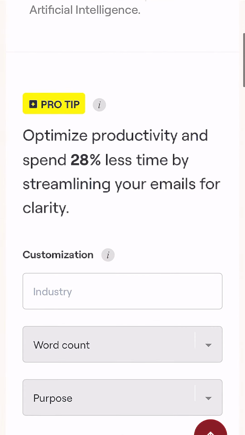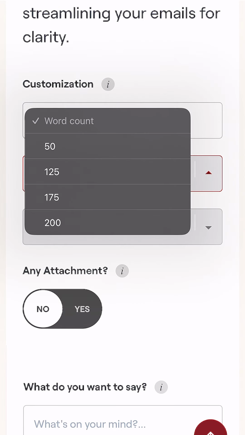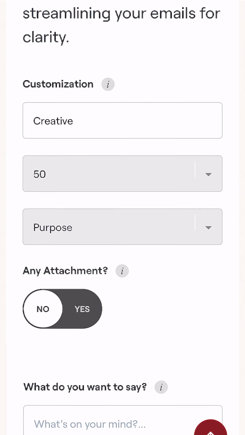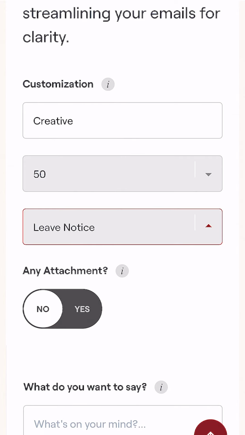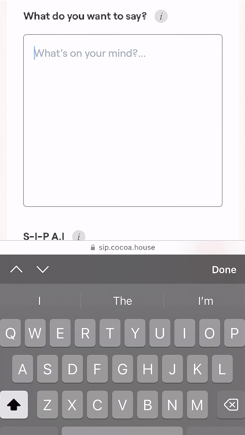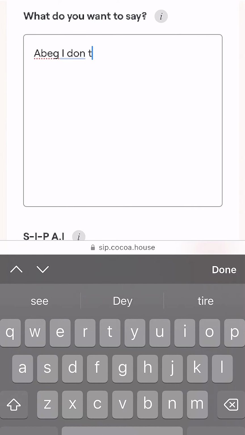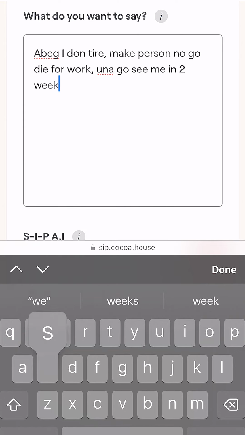If you scroll down, you go see customization. You go see industry. We go put creative, word count. Most say 50 word. If you choose any number where you want. What's the purpose? Make we pick leave notice. Make I say what do you want to say. So make I put abeg I don tire. Make person no go die. Person no go die for work. Una go see me in 2 weeks time.